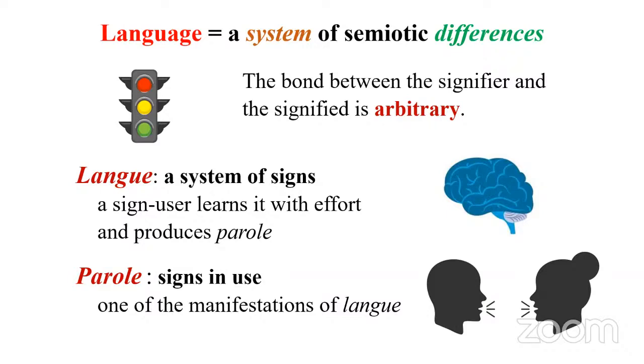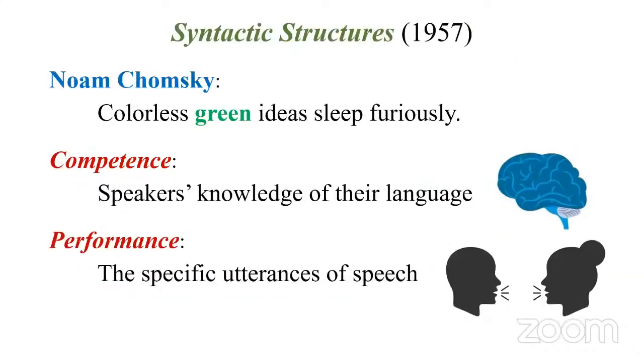For instance, now I'm explaining all these terms. It doesn't mean these are the only words I know, right? In English, we know a lot of words, but on this occasion, I prefer certain words to explain these concepts. So you can't come to a conclusion: this guy knows only these many words. No, it's only for this particular occasion that I use certain words. So this is called performance or parole. The word parole is used by Saussure. Similar concept, but Chomsky came up with a different name.